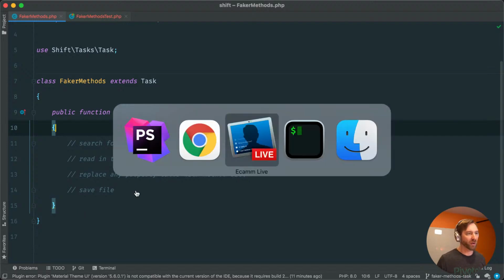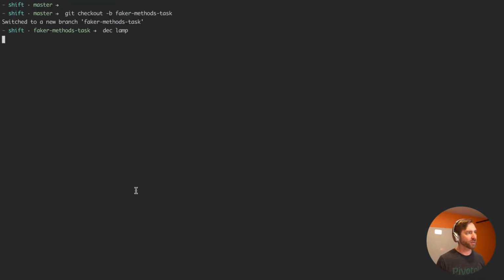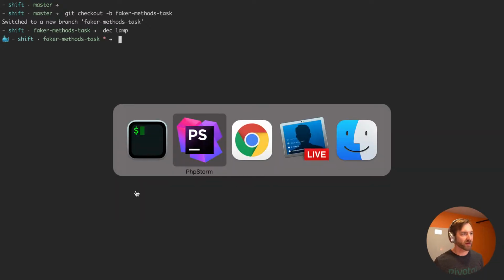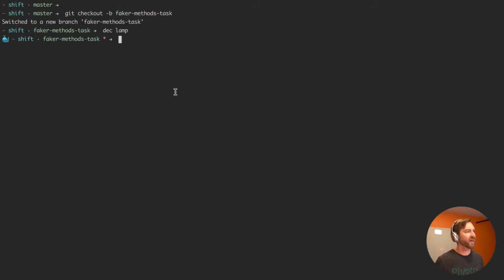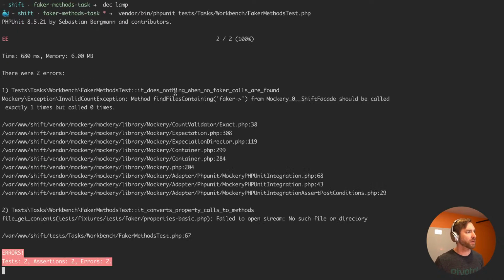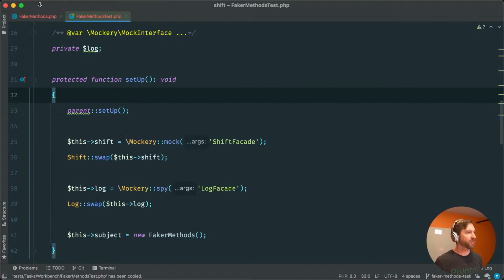Yeah. Okay, well, let's get into Docker and let's just run this test to watch it fail real fast. So let's do vendor bin PHPUnit. Okay, so find files should be called exactly 0 times. Of course, we're not calling it.